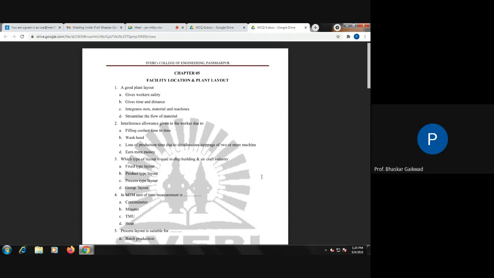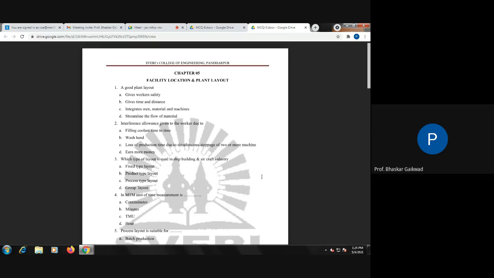The economic use of production, storage and service spaces, efficient utilization of machine and labor, effective production planning and control, higher safety and improved working conditions, lesser capital cost investment, improvement in quality, better and convenient storage facility. This is the good plant layout characteristic.